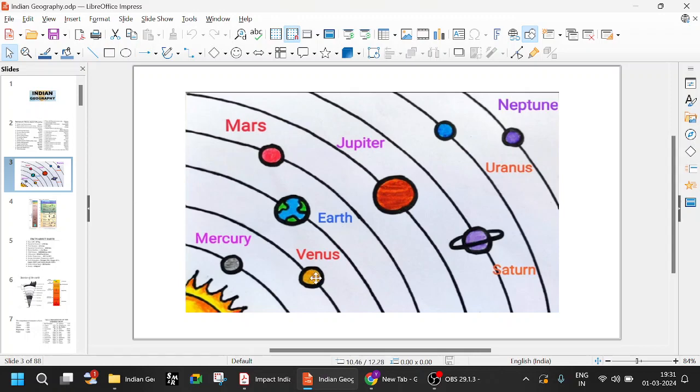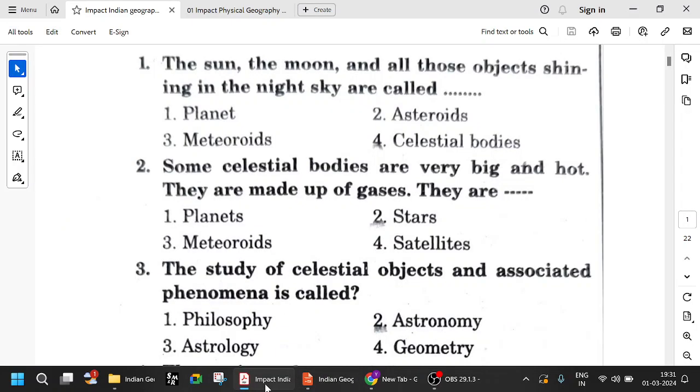Venus is the hottest. Even though Mercury is nearer to the Sun, Venus has a very long rotation time, almost 365 days. We have 24 hours in a day, right? Like that, a day on Venus is almost near to one year on Earth. Because so much of the surface of Venus is exposed to the sun for such a long period, it gets extremely heated. Even though Venus is second in terms of distance, in terms of brightness, it is number one. Try to remember these points. Let us go back to the questions.